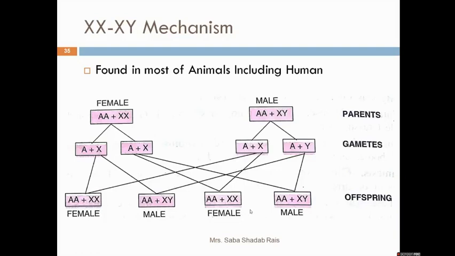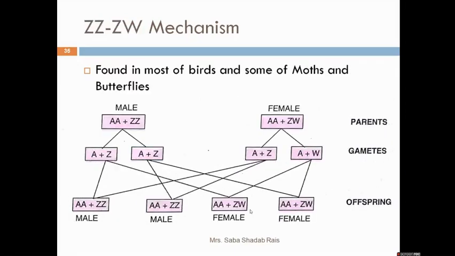Okay. So here we can see that in the case of humans we have 44 autosomes and one pair of sex chromosomes. It can be homogametic or it can be heterogametic. So this is about the XX-XY mechanism. Let us talk about the second mechanism, that is the ZZ-ZW mechanism.